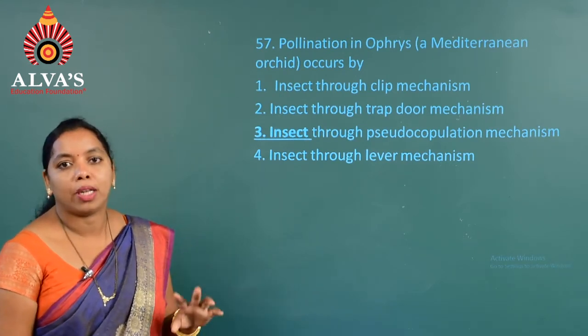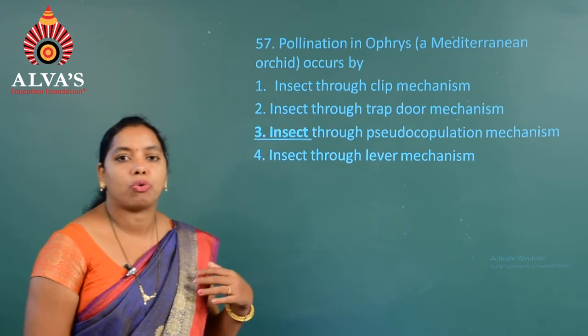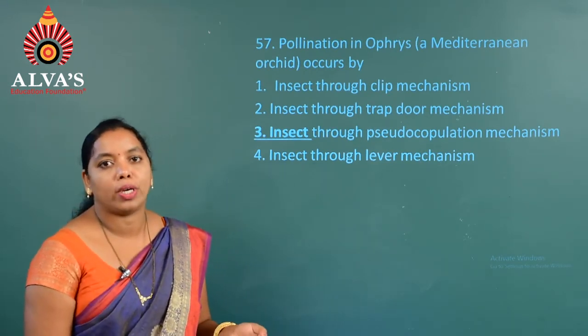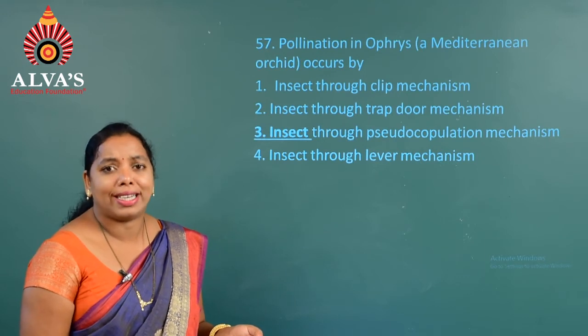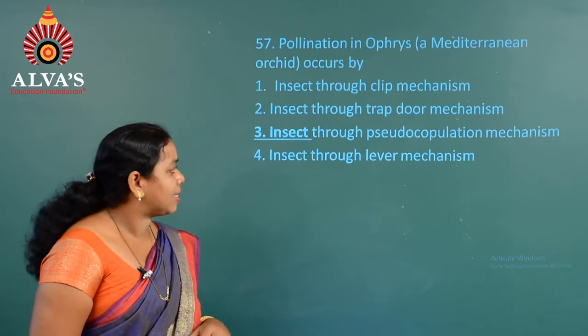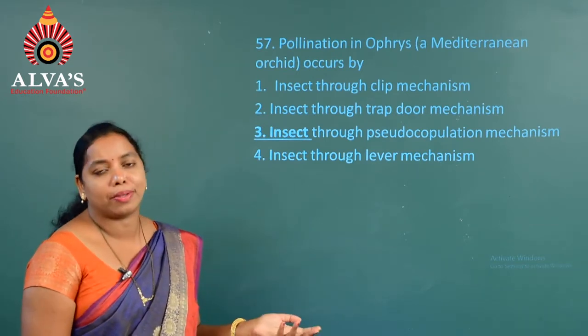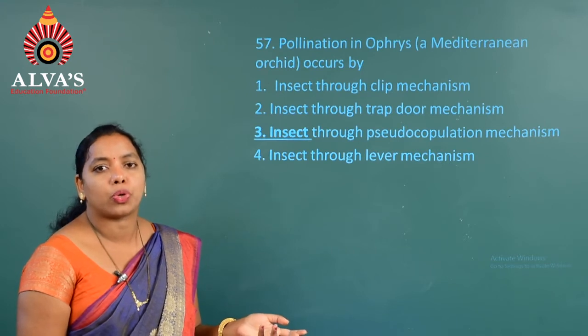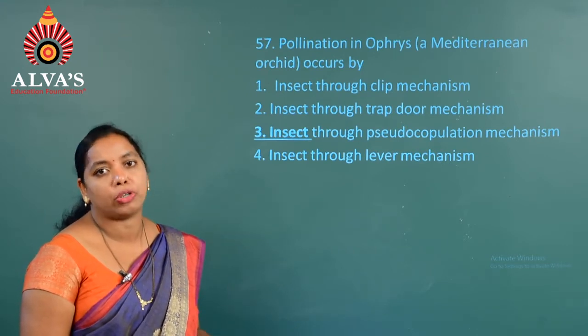Hence, this bumblebee helps in the process of pollination by a process called sexual deceit. As a result, insects through the pseudocopulation mechanism is the right answer. This bumblebee follows the process of pseudocopulation in a Mediterranean orchid.